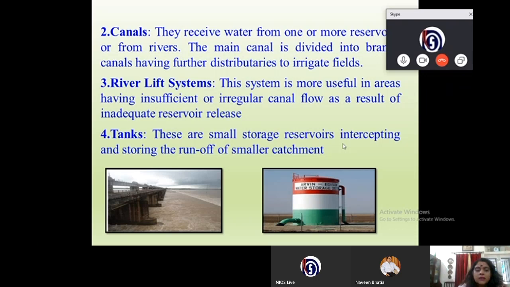Tanks. Can you see these reservoirs here, children? And these are the tanks. These are small storage reservoirs intercepting and storing the runoff of smaller catchments.